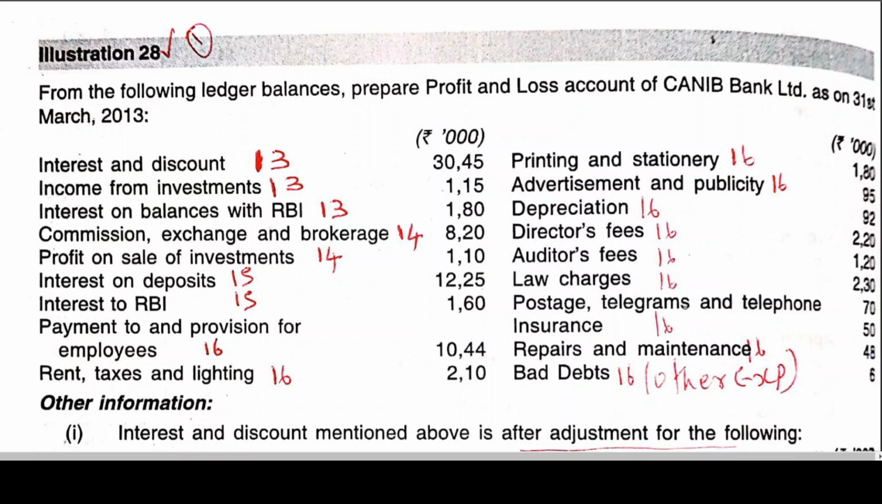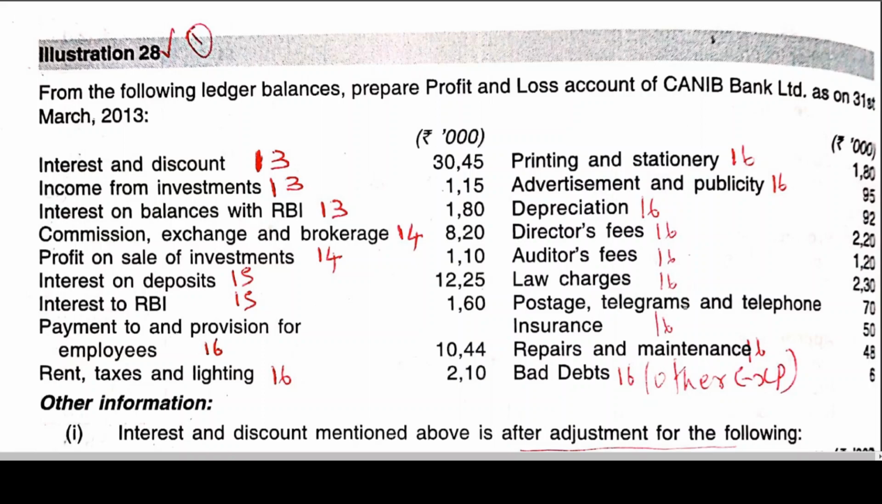Interest on deposit, that means you need to pay, Schedule 15. Interest to RBI payable, Schedule 15. Payment to and provision for employees, Schedule 16. This comes under operating expenses. Okay. Then rent, taxes and lighting, Schedule 16. Printing and stationery, Schedule 16. Advertisement and publicity, 16.